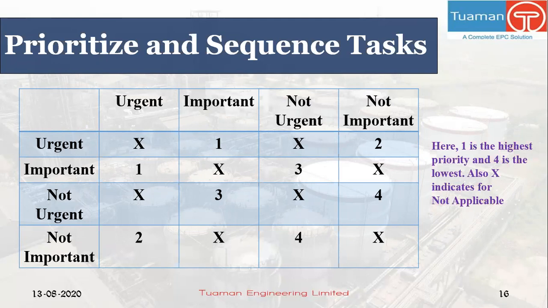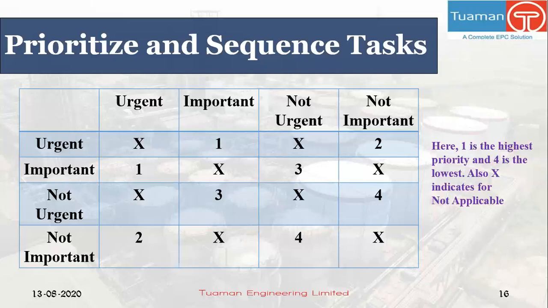As you have seen in the table, the irrelevant cases have been marked with a cross sign, whereas the possible cases have numeric values as per priority. Priority 1 I have given to the work which is urgent as well as important. Then priority 2 for the task which is urgent but not important.